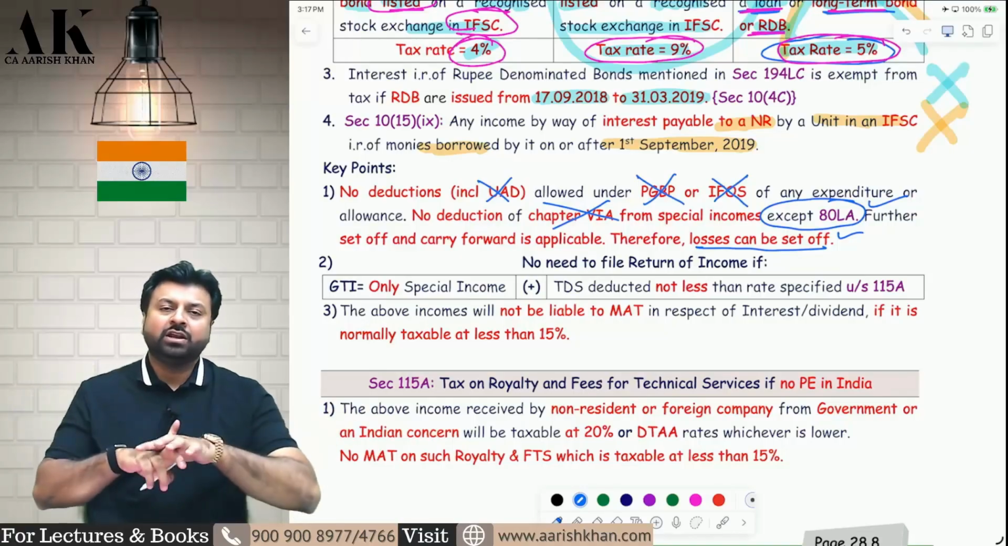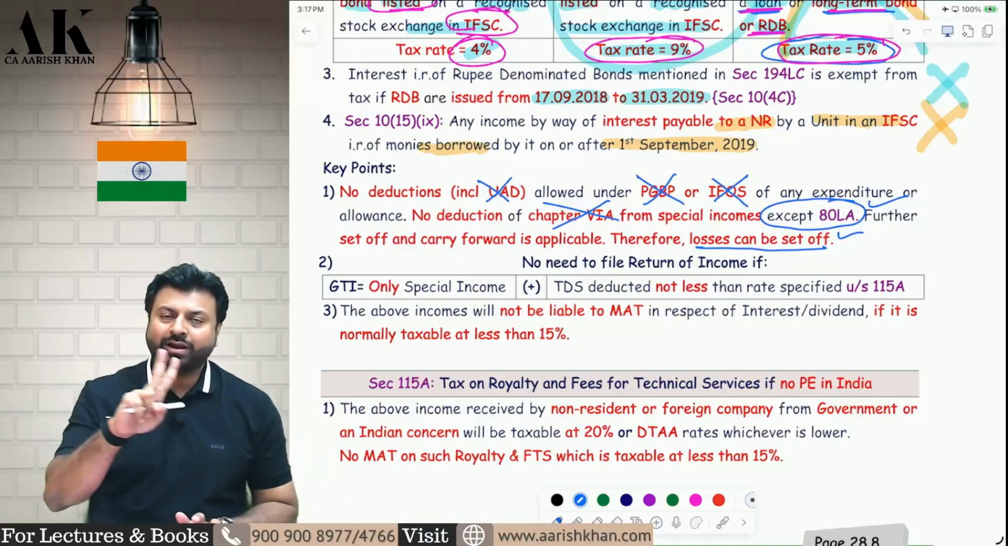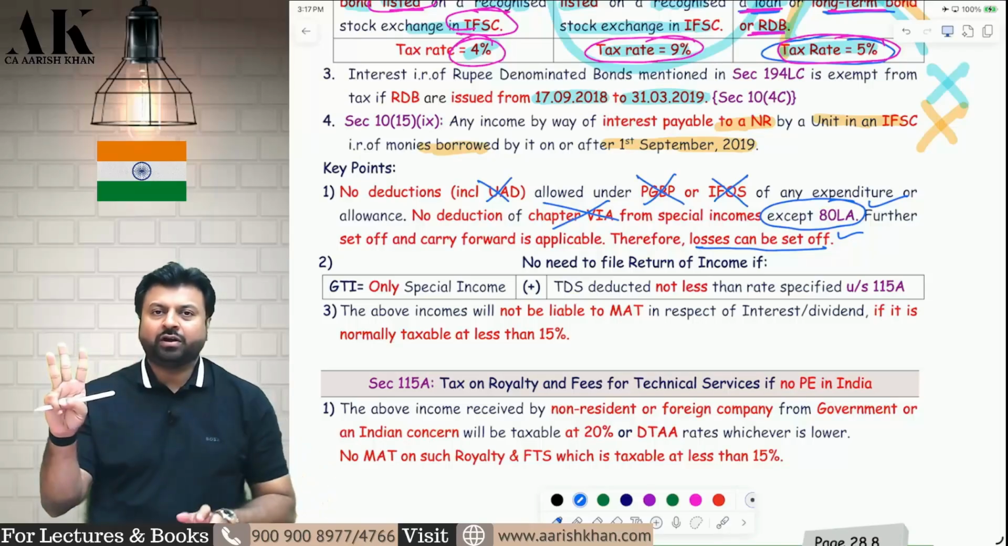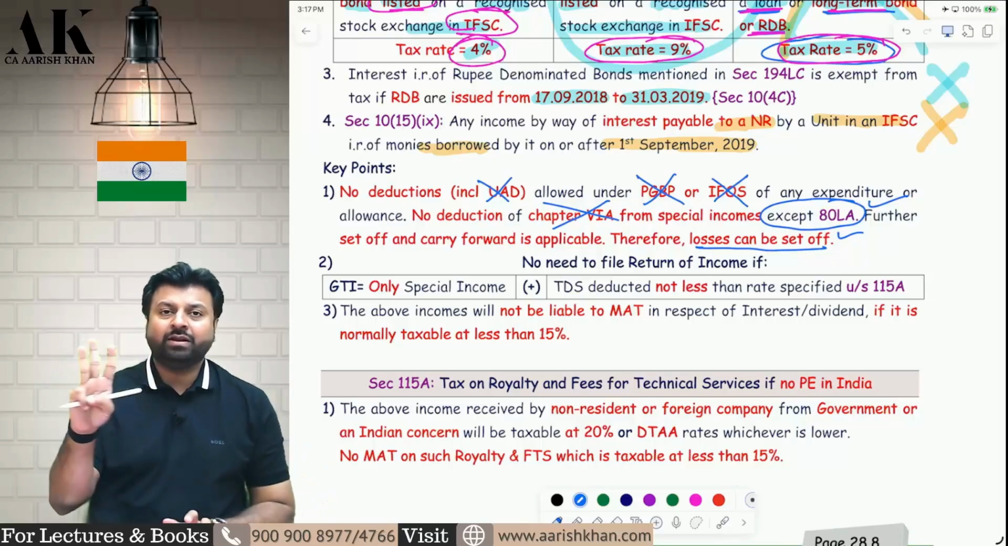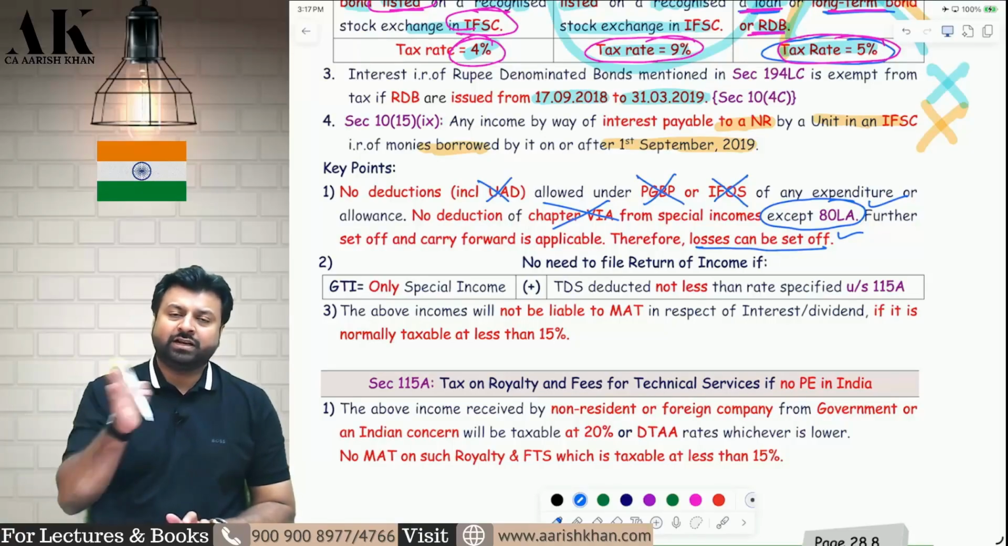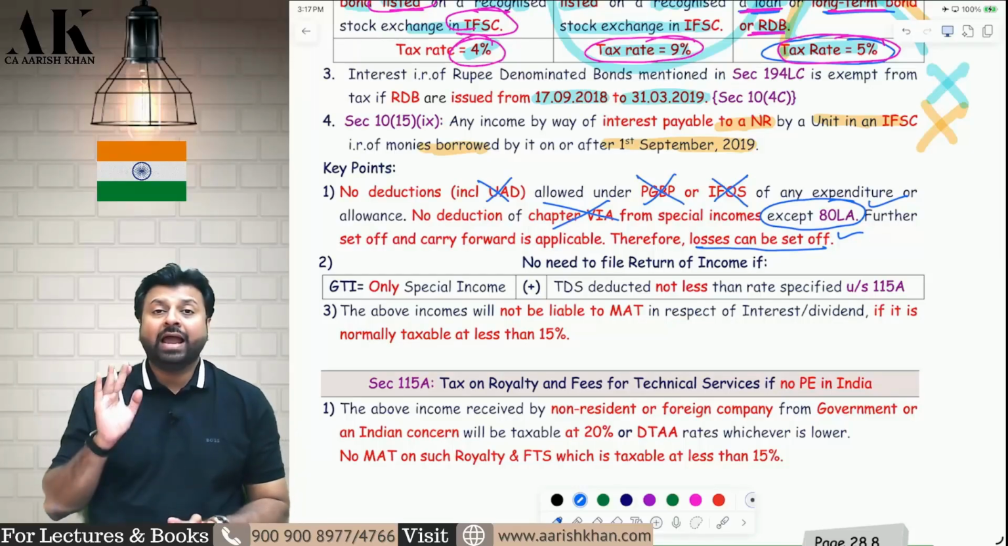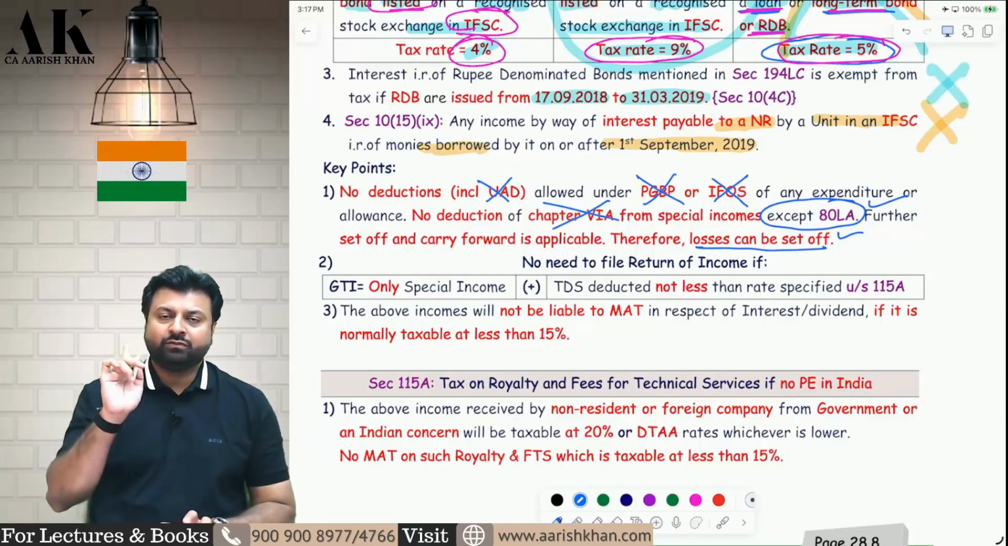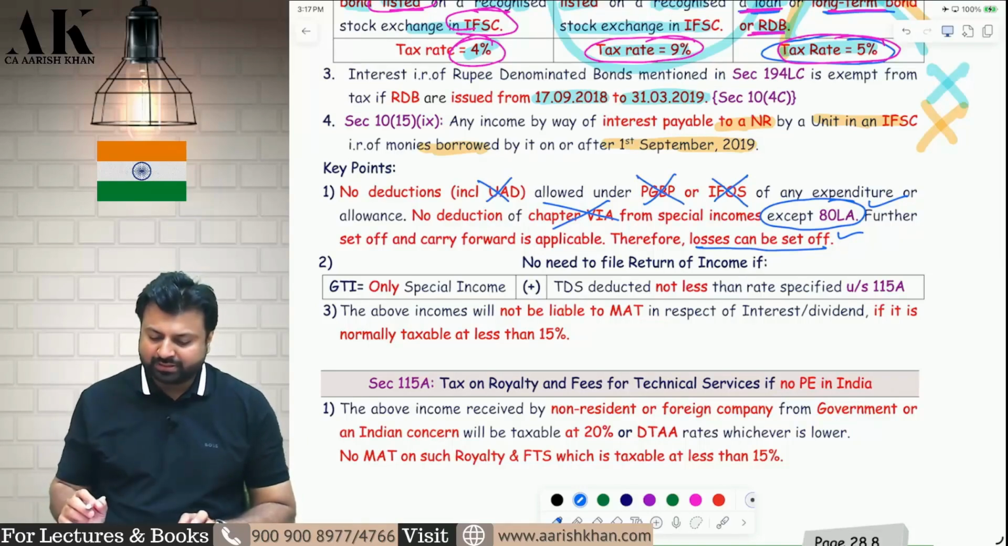Therefore again I will say no PGBP expense will be allowed, no IFOS expense will be allowed, no UAD will be allowed. Brought forward losses you can claim if you have some other business in India, you can set off that business loss against this income. Okay. And chapter 6A is not allowed except one chapter 6A, that is 80LA. Only 80LA will be allowed, no other chapter 6A will be allowed.